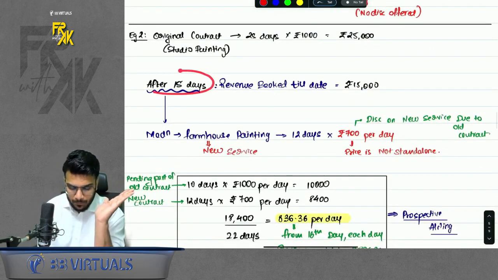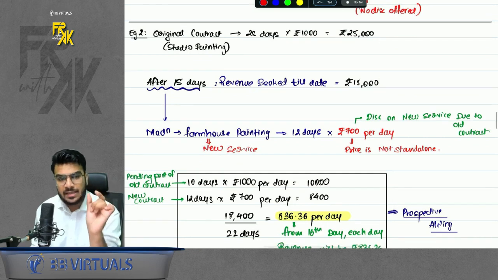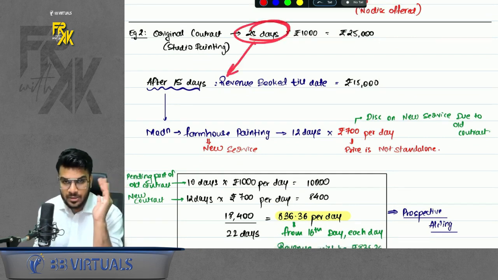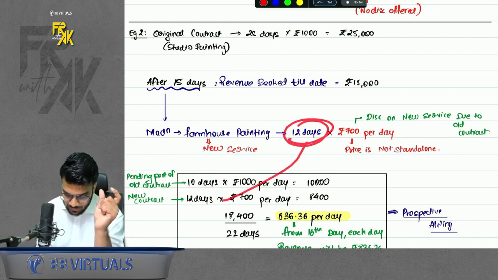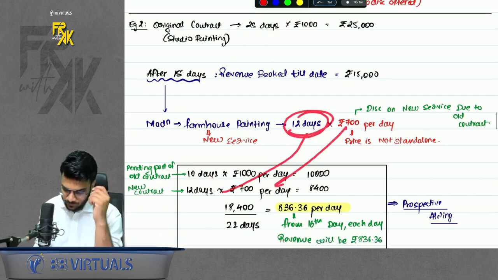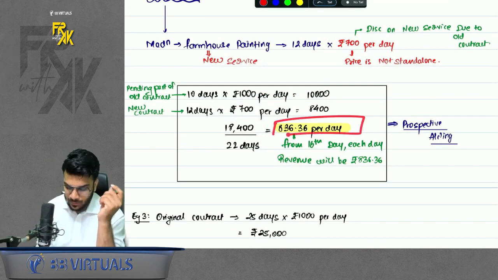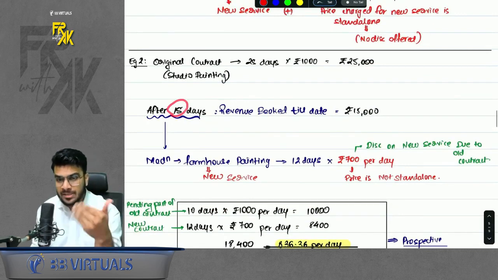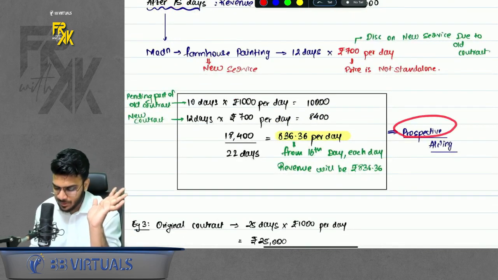You will treat this modification in the existing contract only, but how? Whatever is the old contract done, it is done. Don't change it. Just see what is the pending portion of the old contract. Out of 25 days, 15 days have lapsed, so in the old contract, 10 days are left. Take that into 1000 rupees per day. Then take the new contract, 12 days into 700 per day. Compute the average rate per day. So it will come to 836.36 per day from the 16th day onwards, because 15 days have lapsed. From the 16th day onwards, each day you will book this revenue. This is known as prospective accounting.